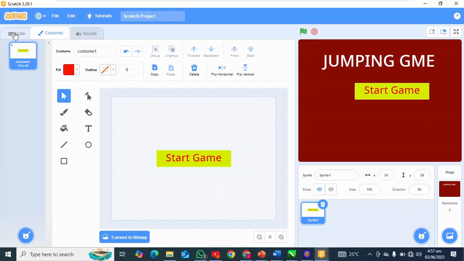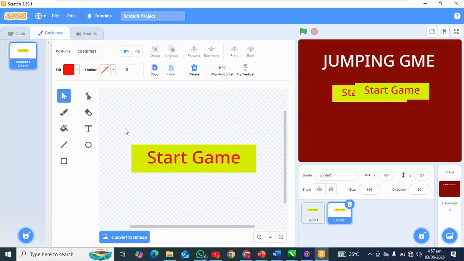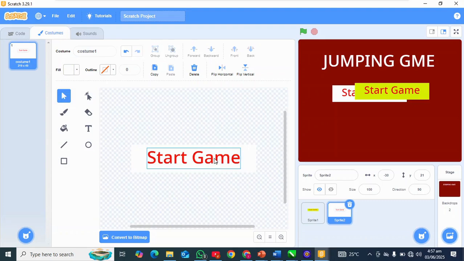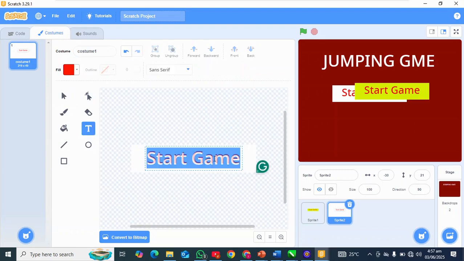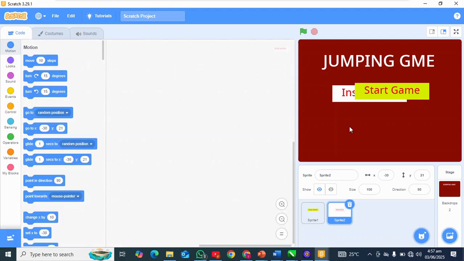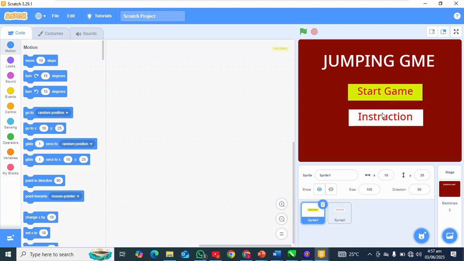Okay, so then I'll duplicate this button, go back to costumes, I'll change the color for this, then I'll change the text to instruction. Okay, so let's go back to code. So I'll bring instruction down. I'll put this here so that when you start the game, it starts from here.